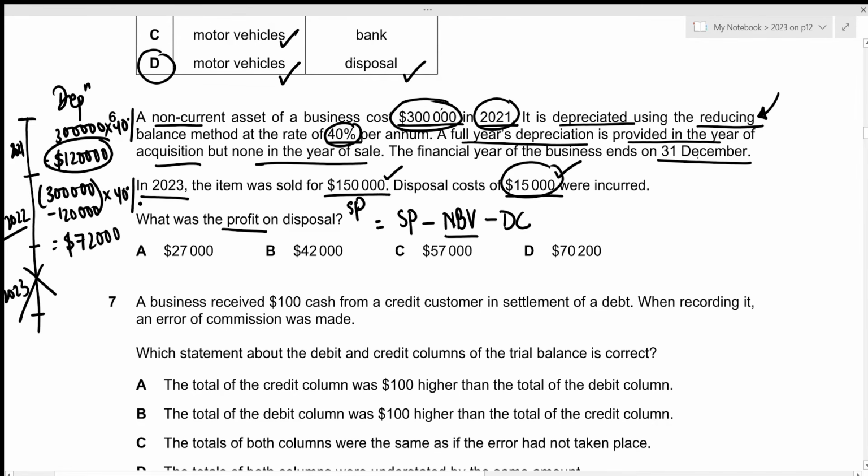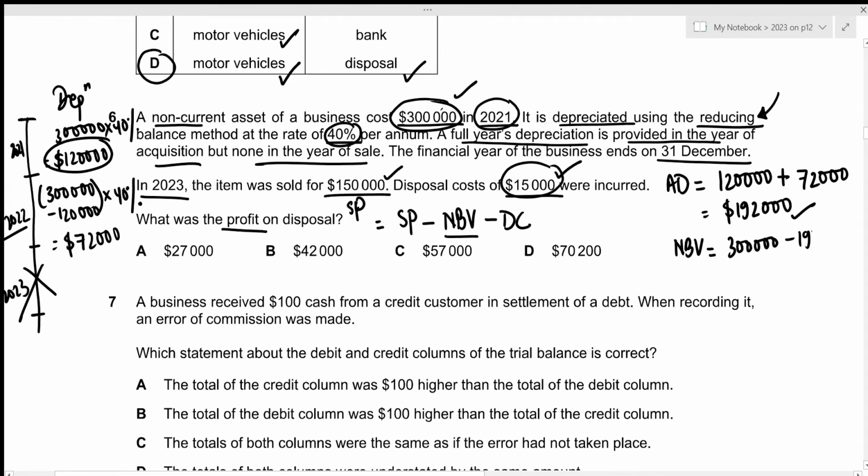Now let's calculate the accumulated depreciation. That will be the depreciation charge in the year of 2021, which is 120,000. Plus the depreciation charge in the year 2022, which was 72,000. This results in the value of 192,000. Now we have the cost as well as the accumulated depreciation. So the net book value will just be the difference between these two amounts. So 300,000 minus 192,000, which results in 108,000.